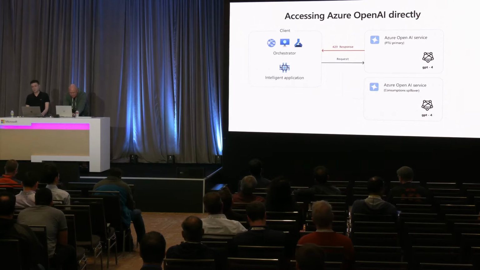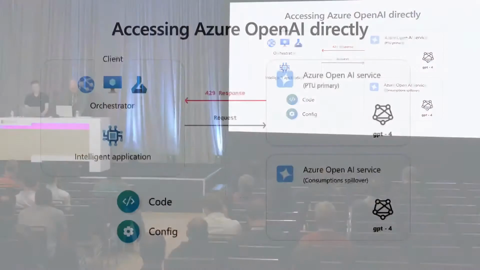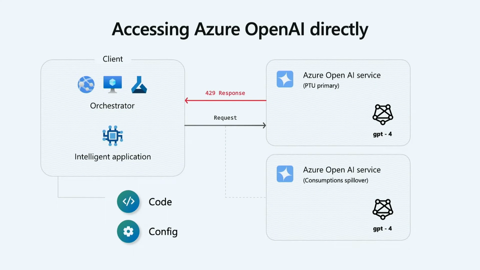One of the other things that you could do is have another OpenAI endpoint, as you can see on the screen. And as soon as you get 429, you have predefined, you have coded already with configuration to make sure that whenever you get 429, you use the other endpoint instead of the original one. Well, it has its own challenges, because how do you move back to the original one?